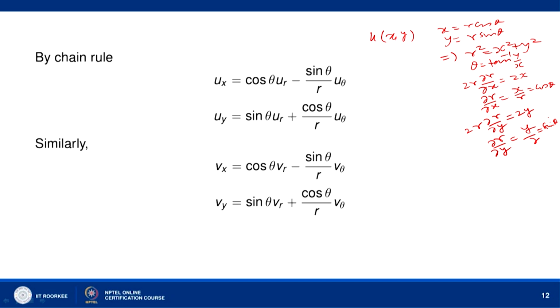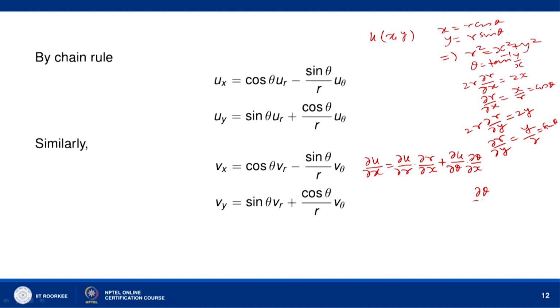So, u x by chain rule, the partial derivative of u with respect to x, is given by partial derivative of u with respect to r into r x plus partial derivative of u with respect to theta into theta x. So, we need to find theta x and theta y also.